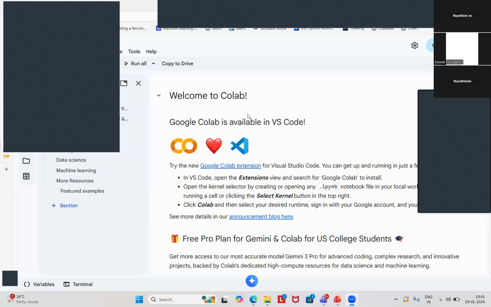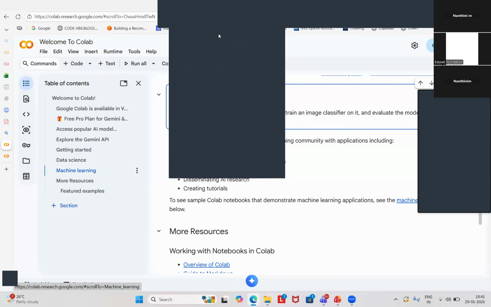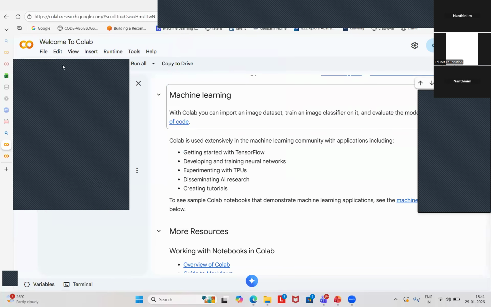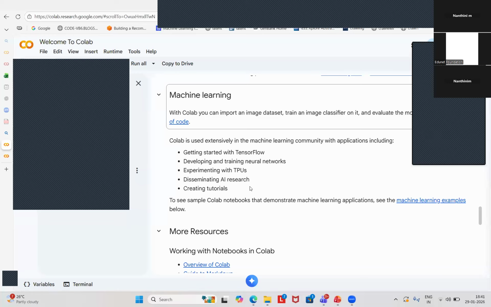So that's why I insist the students use this Colab environment, because you need not install anything for your project, because everything is predefined. Like machine learning, all the libraries for your project, everything is predefined. So you can make use of this platform to import all the necessary libraries for your project implementation. It will have TensorFlow, neural networks, and you can even try it with different TPUs. So we have all the libraries available.